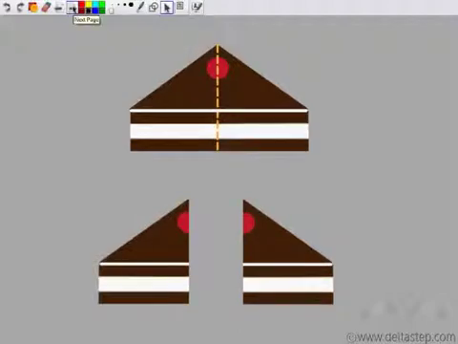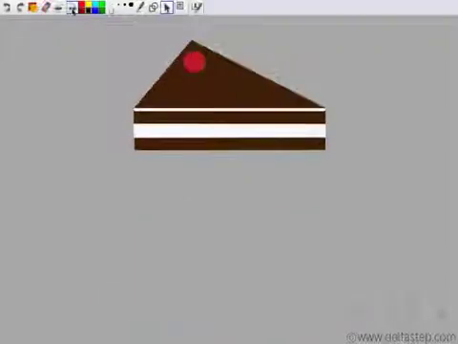Now both of them were happy because these parts looked equal, and hence they had divided the pastry into two equal parts. Now let us assume that the last pastry looked something like this. Now again, they would fight unless they get equal share. So how can we divide this pastry into two equal parts?